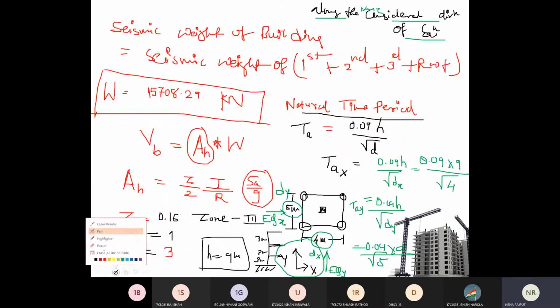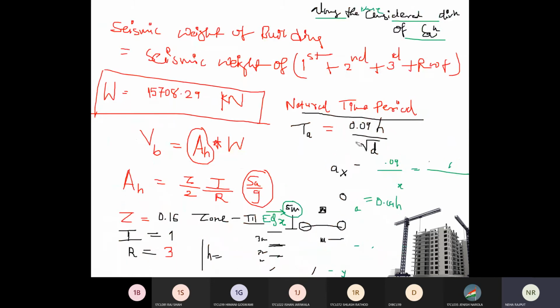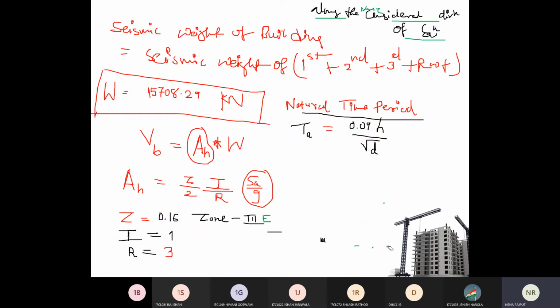So what we will do over here in our case: as this is symmetrical, you can write that the time period in x and y direction is the same, so 0.09 h upon under root d. What is your h value?